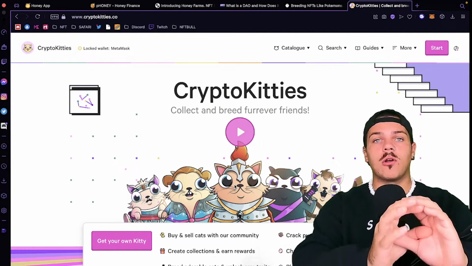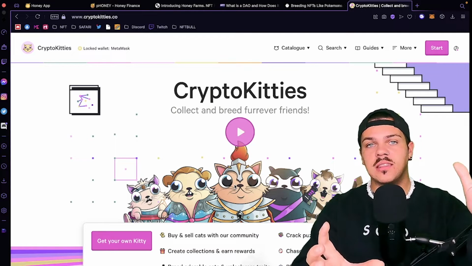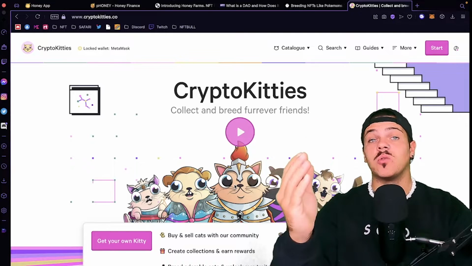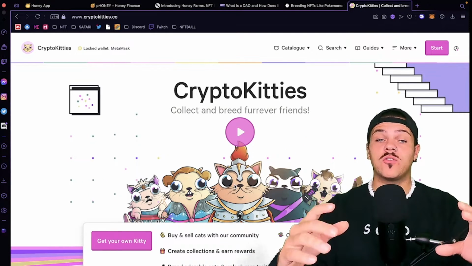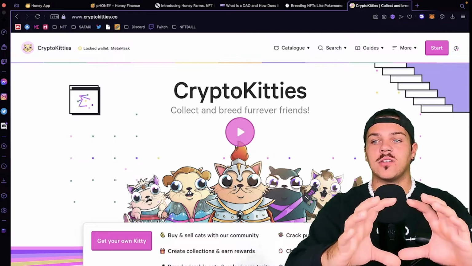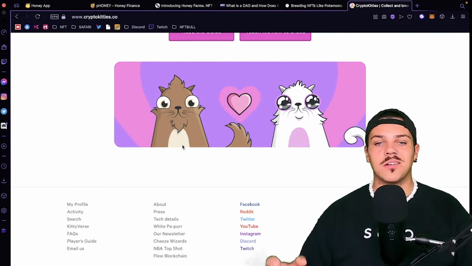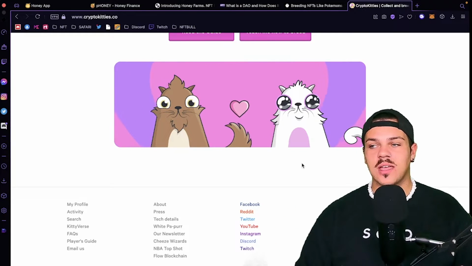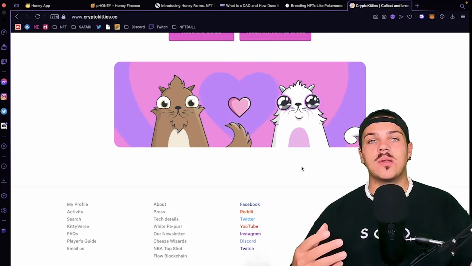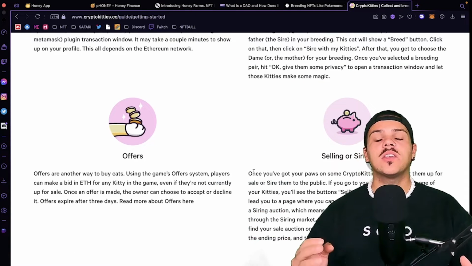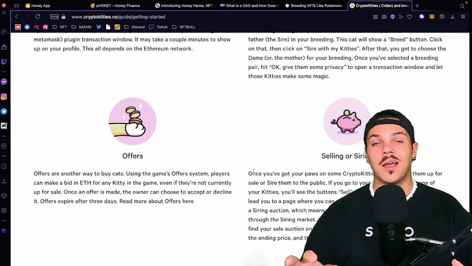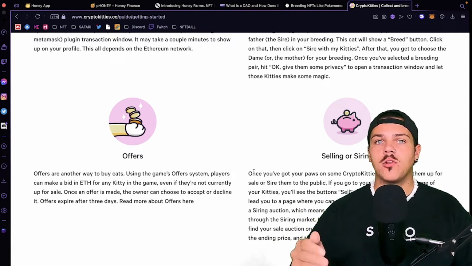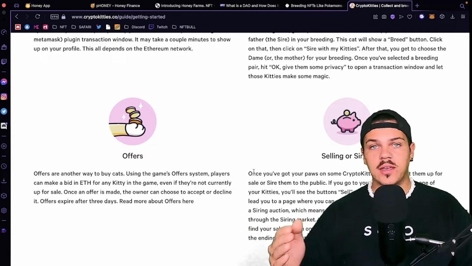When you breed them, what'll happen is it'll give you a third NFT that you cannot buy unless it is sold secondhand, or because your 2 generation 1 NFTs had mingled their best traits and created this very awesome third NFT. One of the main purposes of this project is to really create that aspect of a community, and it shows that breeding is a big part of their project. They want you to have a little kitty family. Because the community is so strong, oftentimes these NFTs that you get from breeding are sold on the secondhand market to other people within the community on the CryptoKitties platform itself.